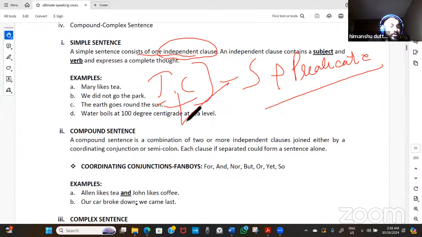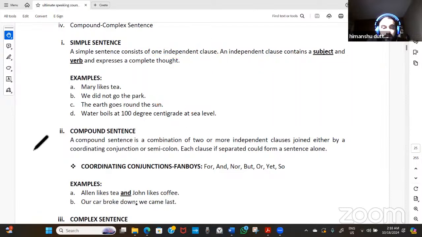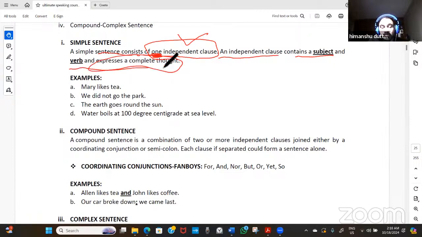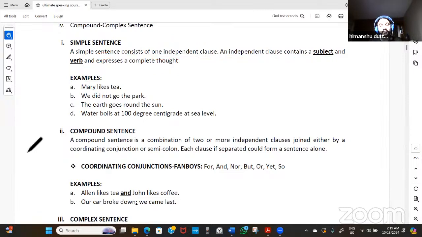Something which is not dependent upon any other clause for its meaning would be an independent clause. So a simple sentence will have one independent clause. That's how it is when it comes to a simple sentence. An independent clause contains a subject and a verb and expresses a complete thought. To understand that in simple language, a simple sentence has to be that simple: it will tell you that only one idea has been expressed.